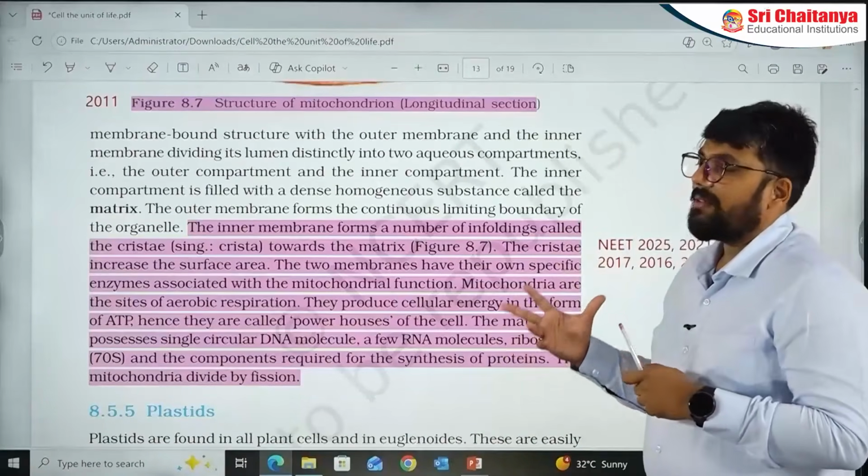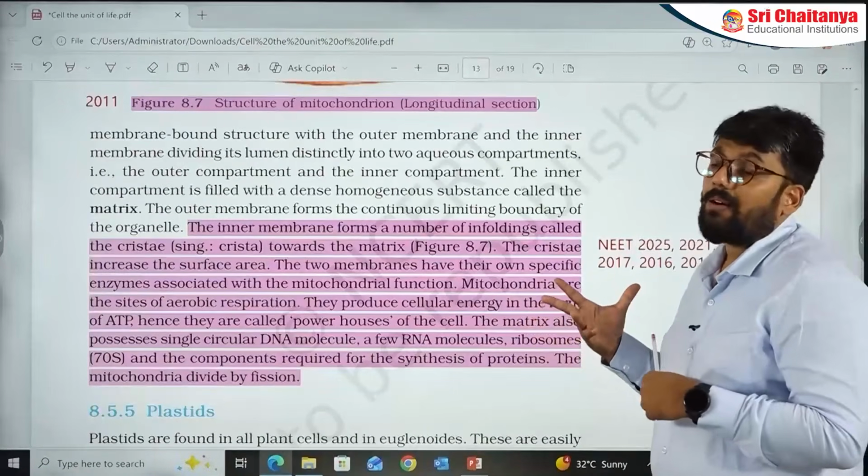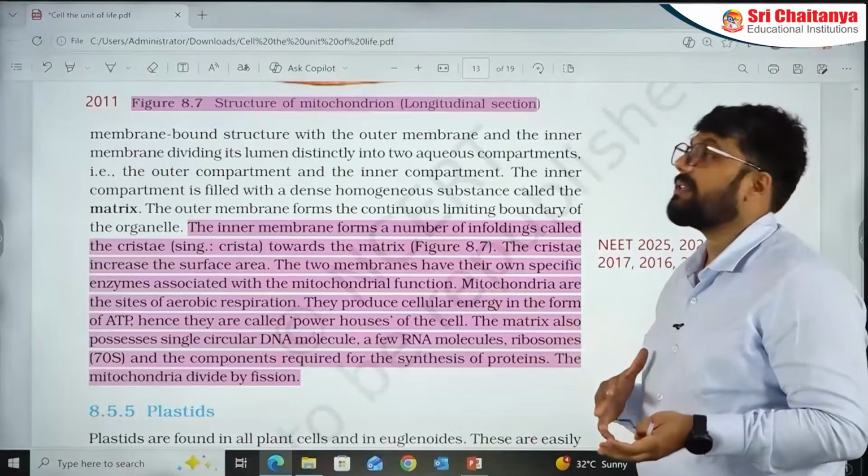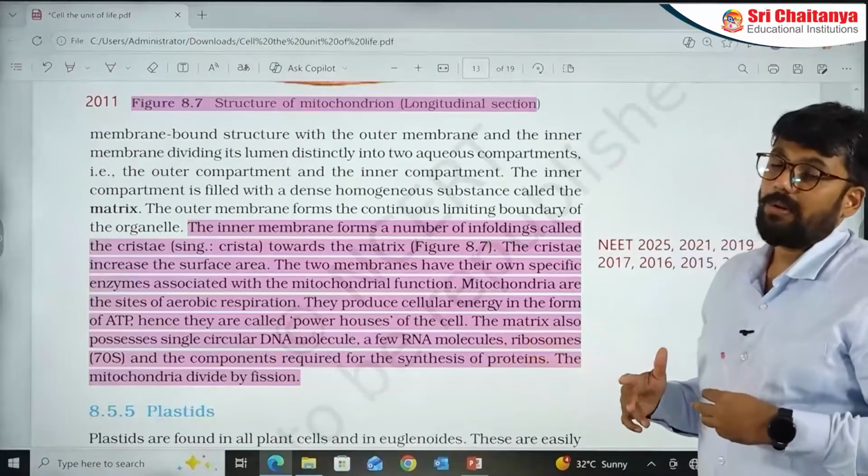Again, a question that will appear. A problem with these questions is that many of us might think this is not a question from this part. It is actually a question probably from the respiration chapter.